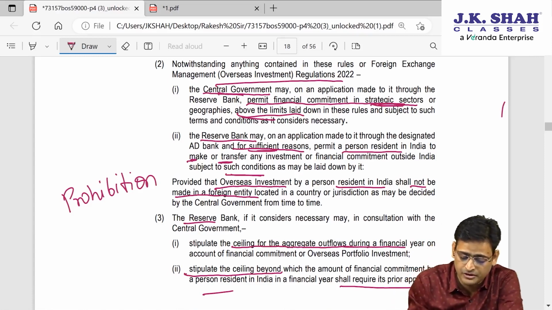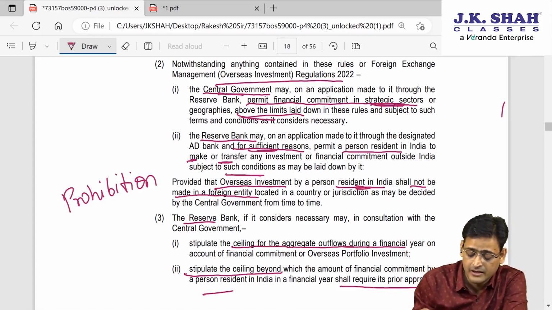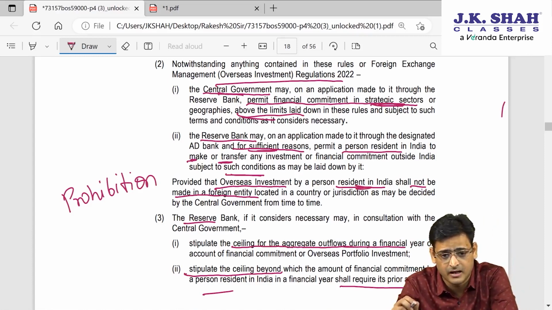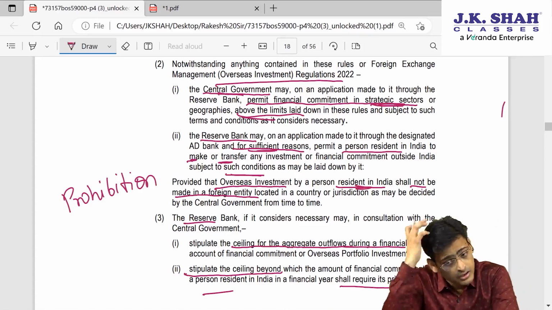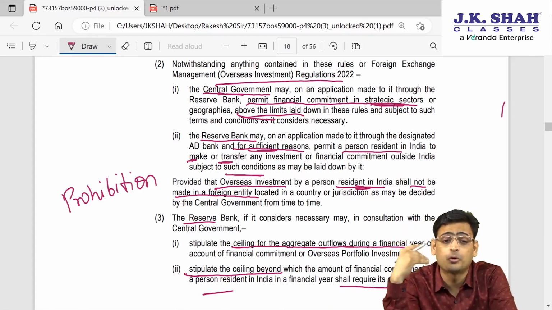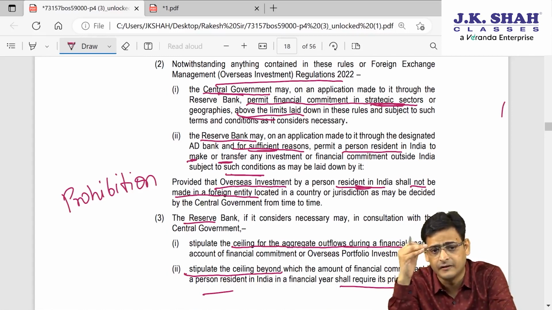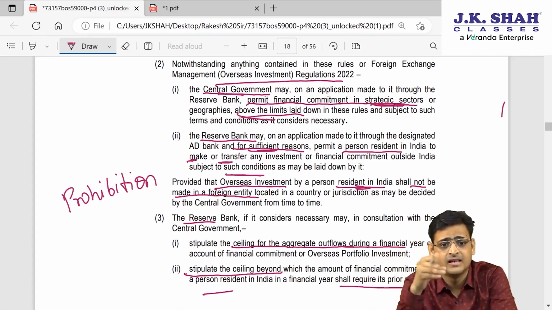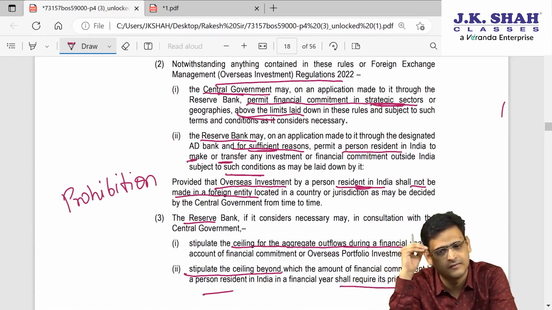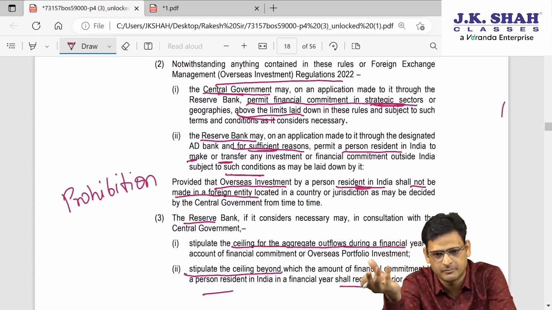Now prohibition on overseas investment: if overseas investment is made by a person resident in India, the government has a right to prohibit certain countries or foreign entities, and if government prohibits that, then you cannot make that overseas investment. This is not the provision, I am just explaining for understanding.